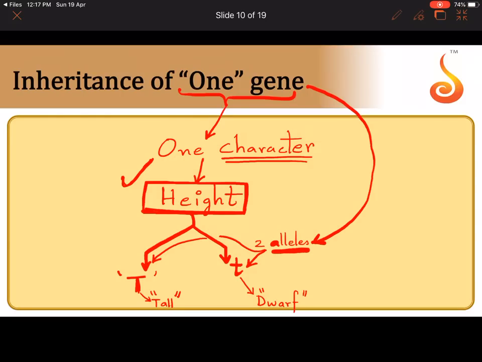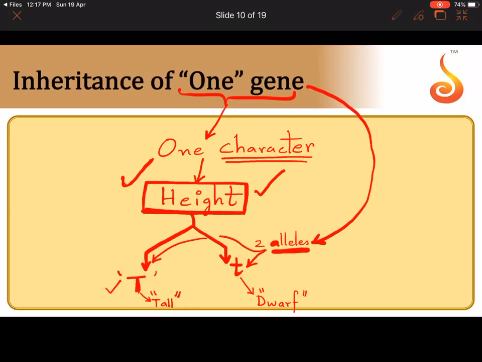The alleles control the same character but different traits. So that's why this concept is called inheritance of one gene. We are going to study the inheritance of one gene in the sense that our focus is going to be only on one character, that is height, and on two slightly different copies of the gene controlling height: capital T, a gene that codes for tallness, and small t that codes for dwarfness.